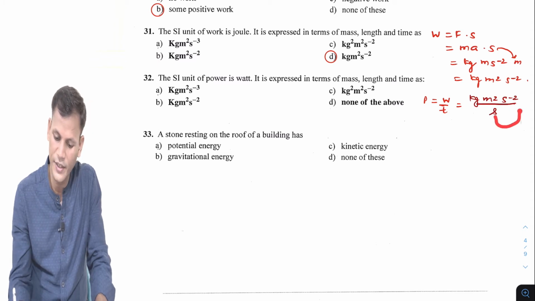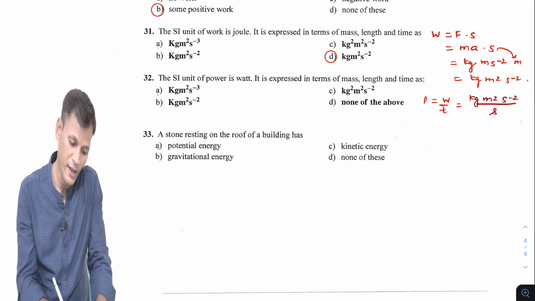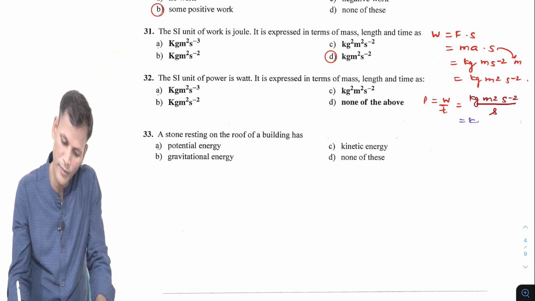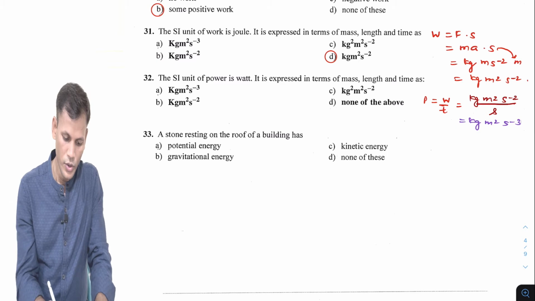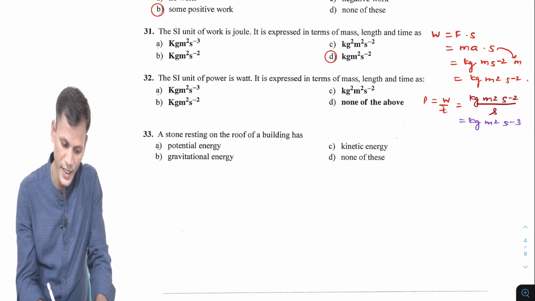Now this second, as it moves to the denominator, it will be -1. Already -2 is there and -1, so it will be -3. So we get kilogram meter square per second cube.